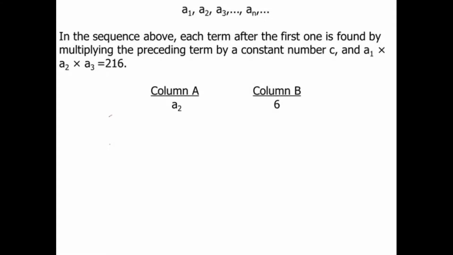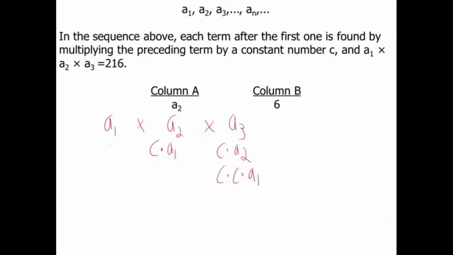So let's start at the beginning with a1. That's the first term, so it's just going to be a1. Next up is a2. So a2 comes after a1, so let's multiply by c. So we can just say a2 is equal to c times a1. Then after that comes a3. So a3 is just a2 times c. And since a2 is c times a1, we can also say that a3 is equal to c squared times a1.